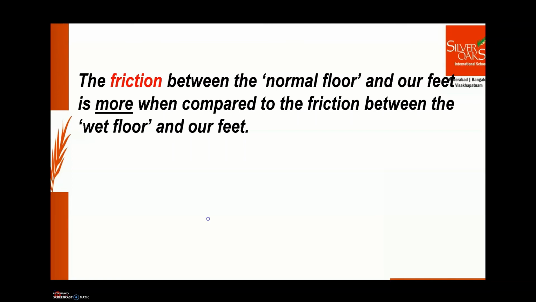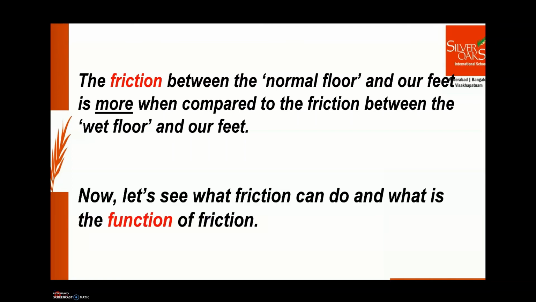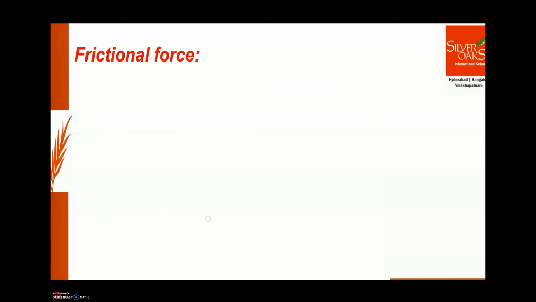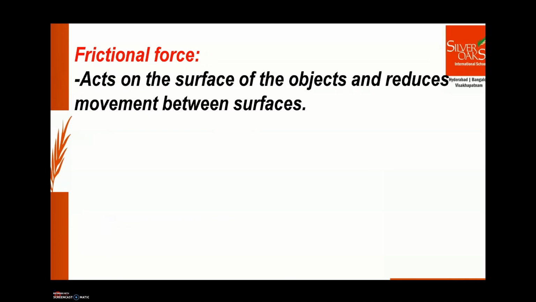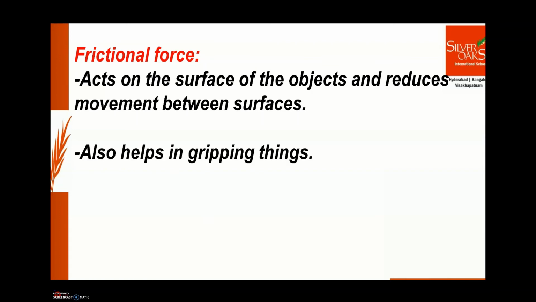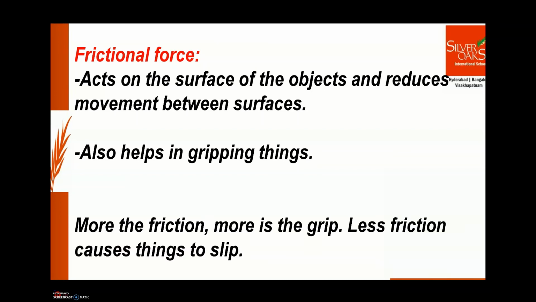Okay. Now let's see what friction can do or what is the function of friction. Frictional force acts on the surface of the objects and reduces movement between surfaces. And friction also helps in gripping things. More the friction, more is the grip. Less friction causes things to slip. Okay. I hope you understood what is the function of friction now. I have one more thing to share.